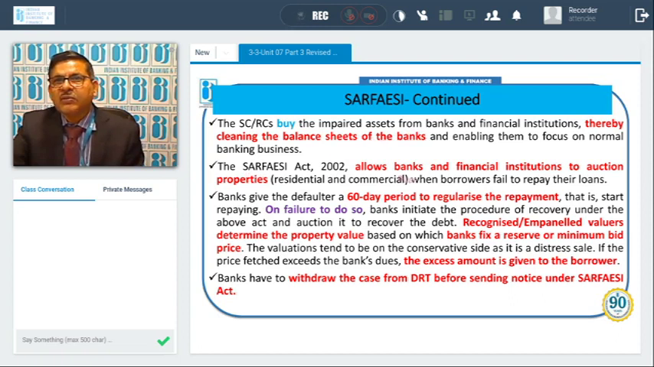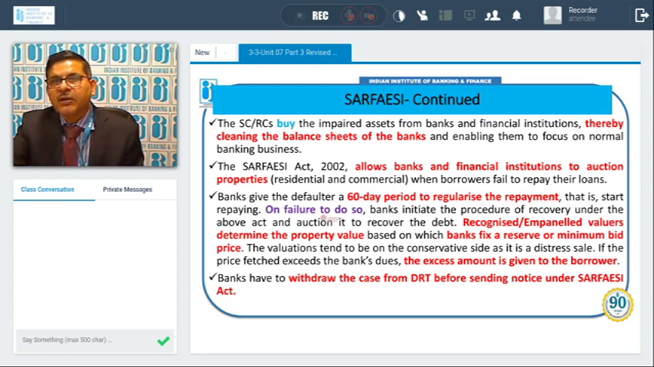The SARFAESI Act 2002 allows banks and financial institutions to auction properties when the borrower fails to repay their loan. So the SARFAESI Act also allows banks to take possession of the properties and sell them for recovery. So the bank can also take possession and sell. Banks give the defaulter a 60-day period to regularize the repayment. So they give a notice for 60 days.